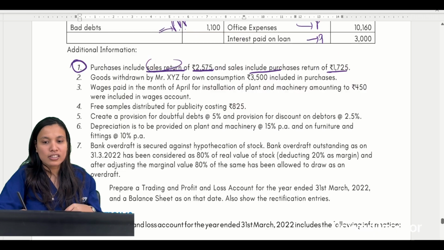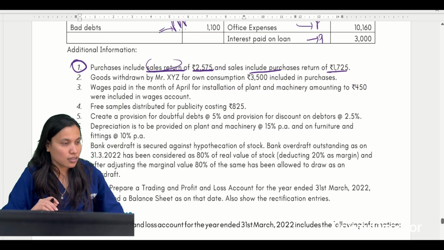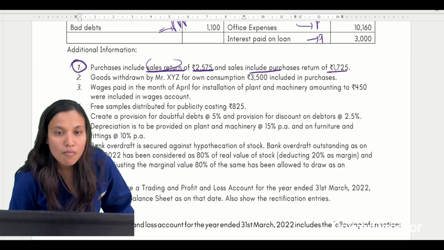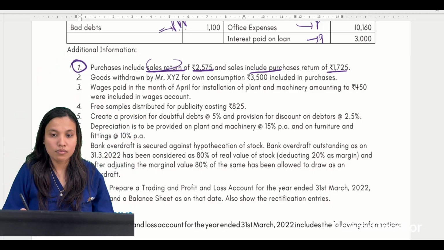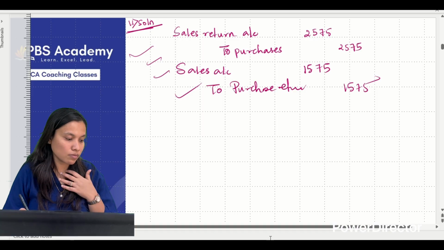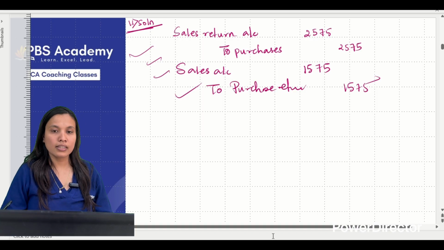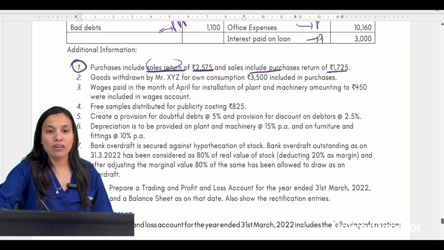Okay, so first entry, we have to be careful. ठीक है?